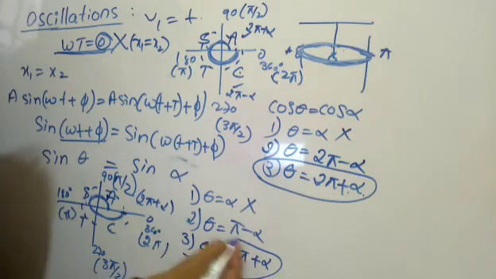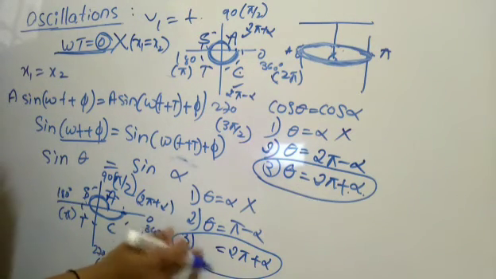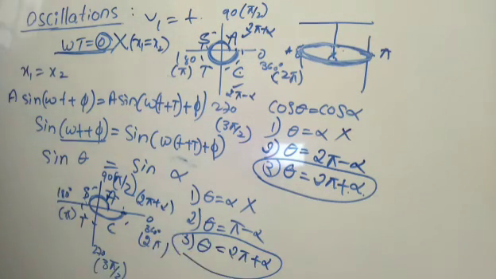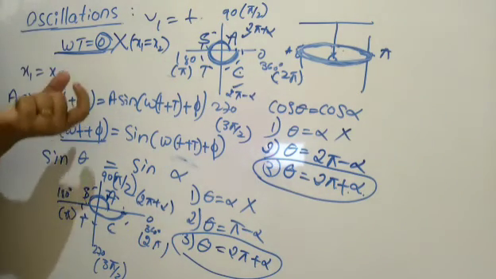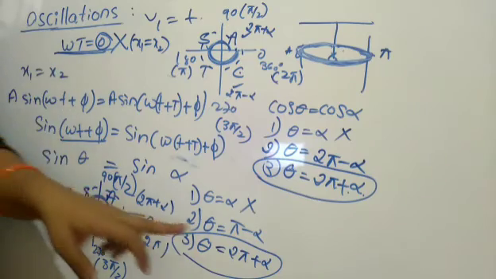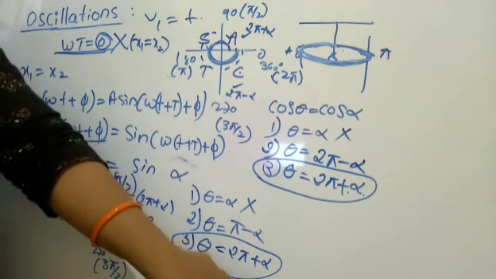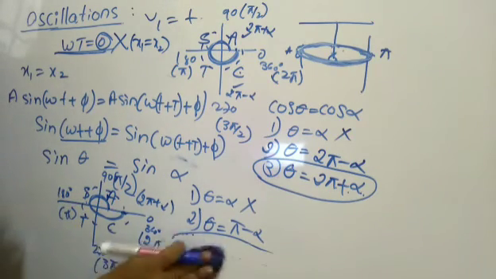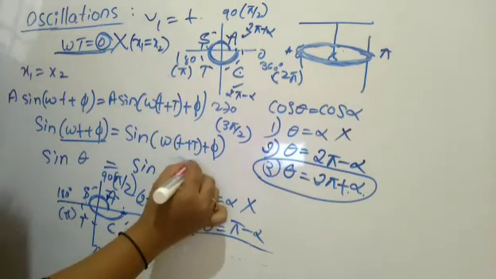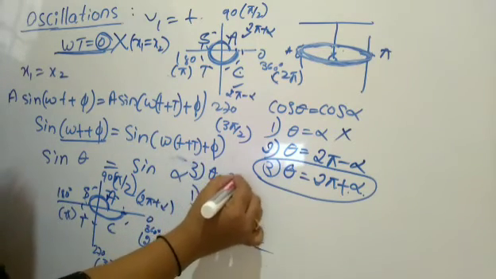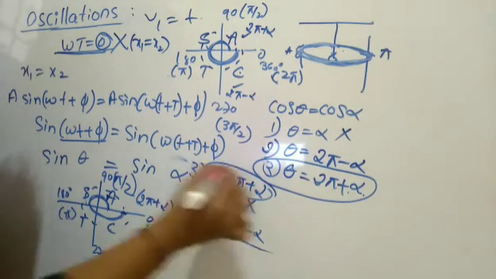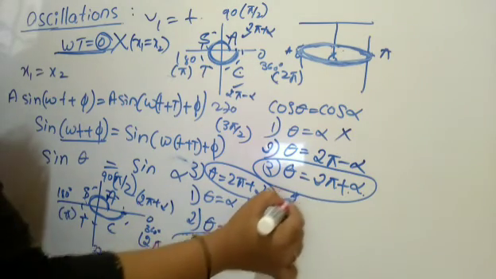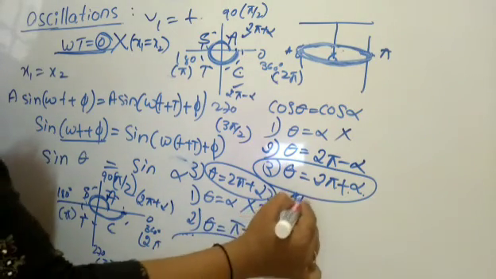In displacement also, theta is equal to 2 pi plus alpha, we got it here. That means the time period is going to be the same at 2 pi plus alpha when it is executing. It's not catching the camera here, so I will write it here. So the third condition: theta is equal to 2 pi plus alpha. So this and this match here. This is a displacement, this is a velocity.